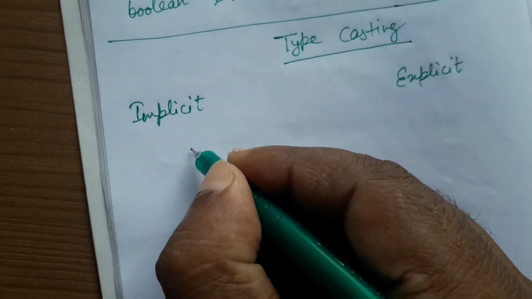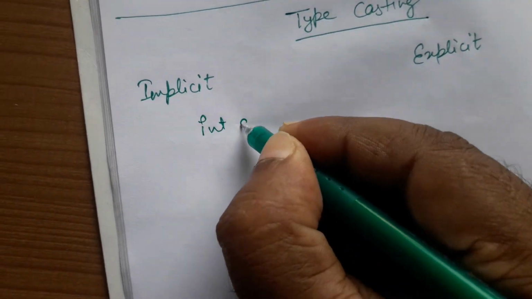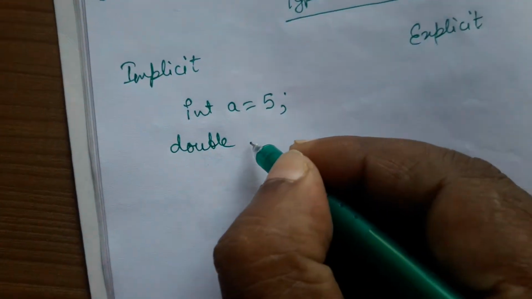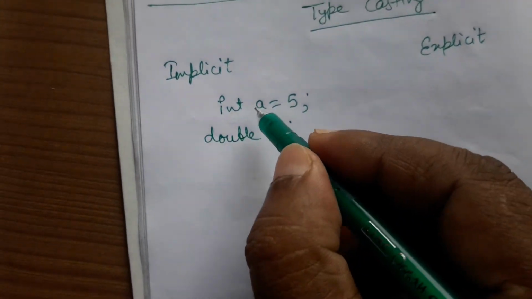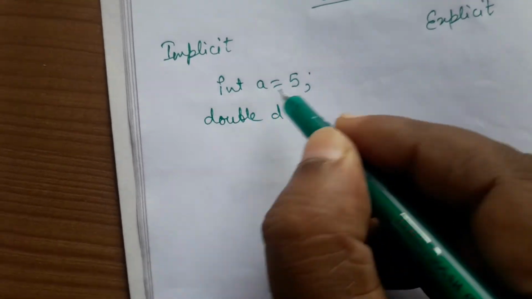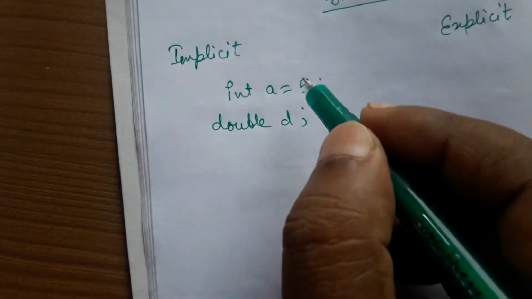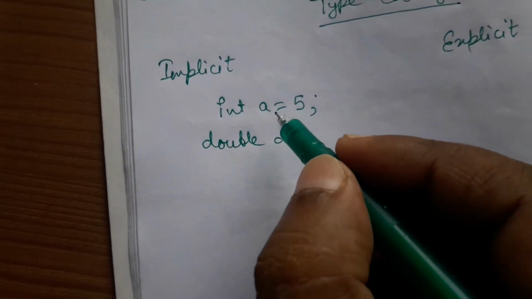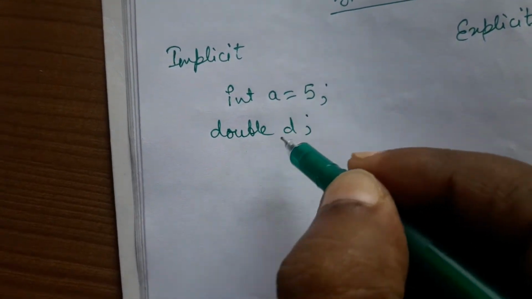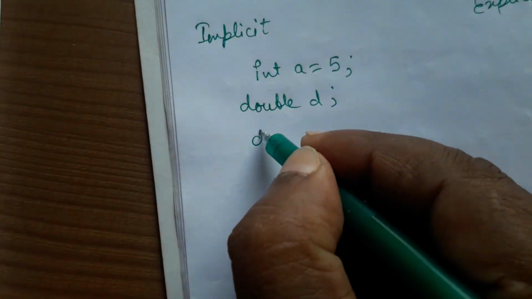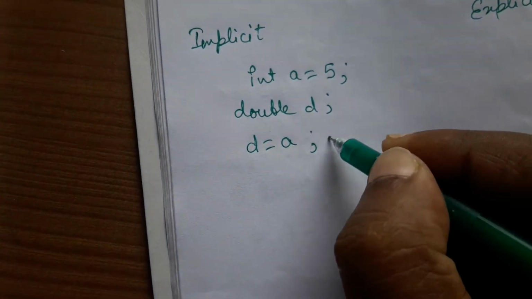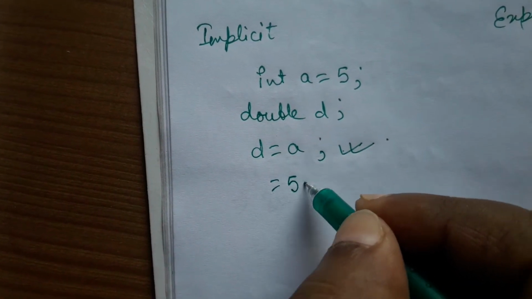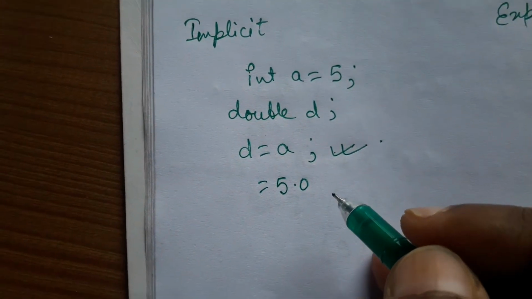Suppose we have one value, int a equals 5, and a double d. Here you see, our source is the integer value a, and we want to convert this integer type into double type. That means our source is a and our destination is d, which is double type. So if we write d equals a, it is allowed. The value of d will be 5.0 and we will not lose any data.